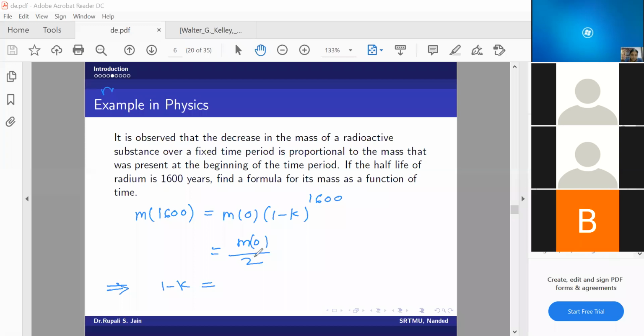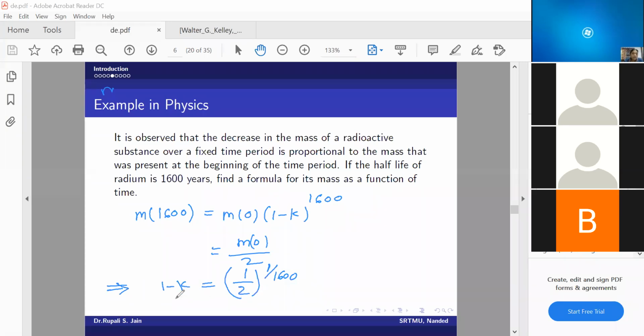So 1 by 2 raised to 1 by 1600. That will be my 1 minus k, and then k will be 1 minus 1 by 2 raised to 1 by 1600. That will be my k.